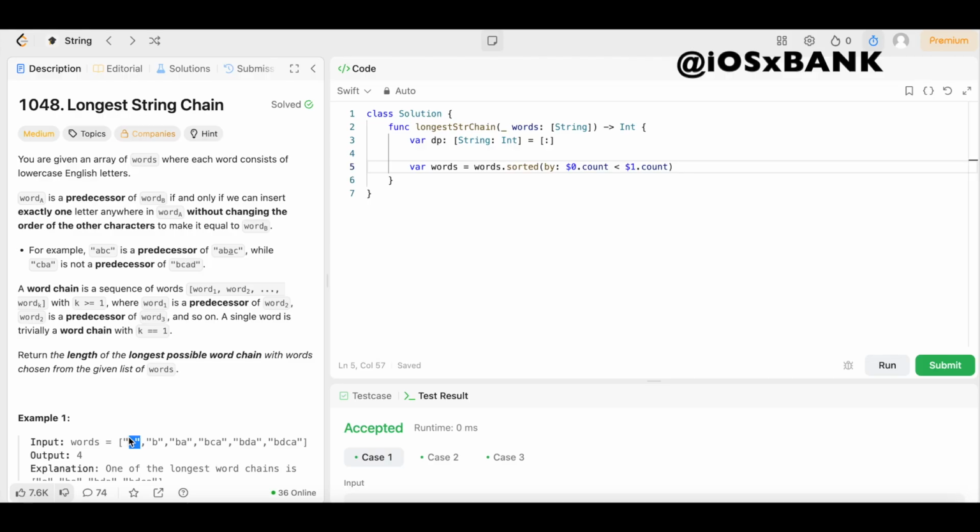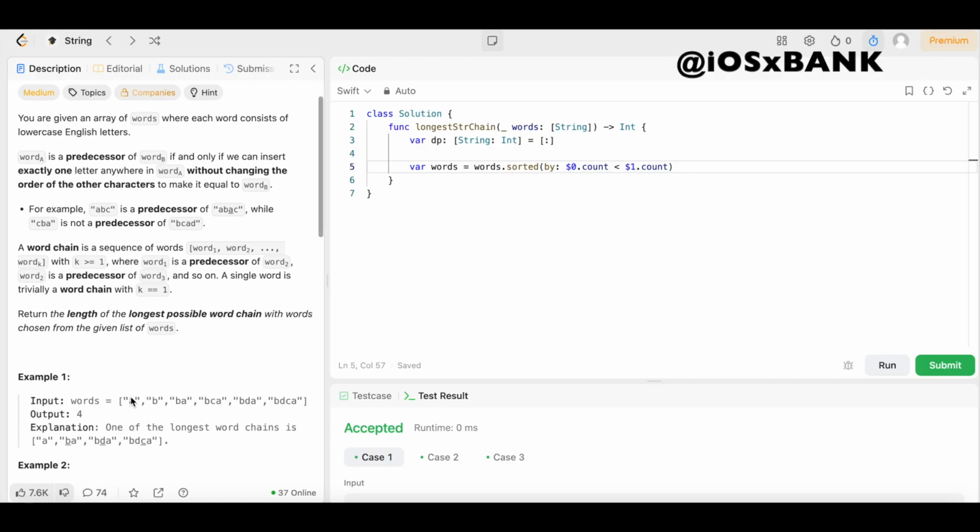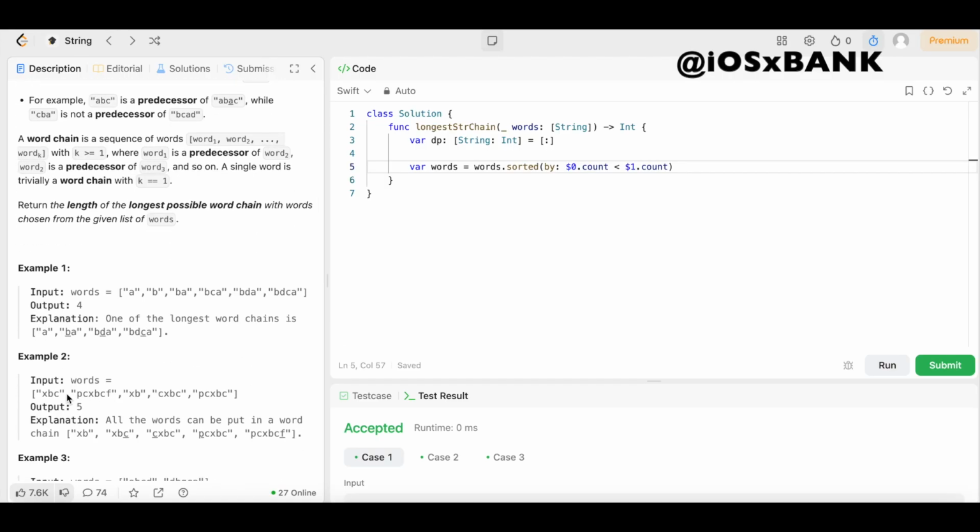So make sure, similar to this in example 1, that the words with the shorter count come before the words with the longer count, right? But since we might be dealing with an example like this, that's why we have to sort them ourselves, because they're not always going to be given to us with the count of the string or characters in order like it is here. So boom, and sorry y'all, we're going to have to put this in some brackets.